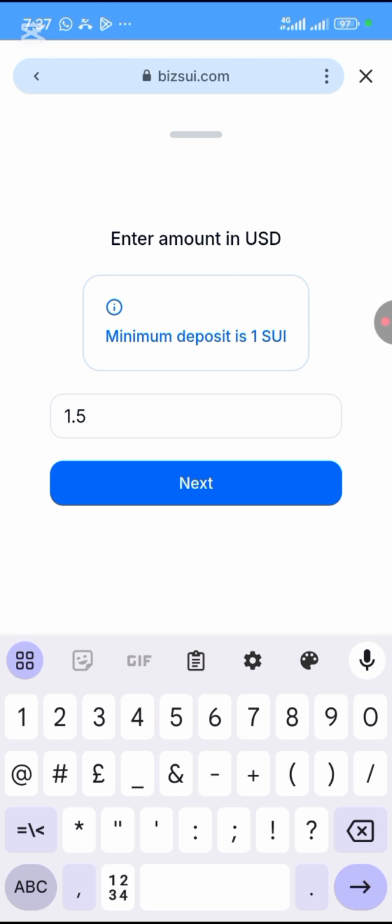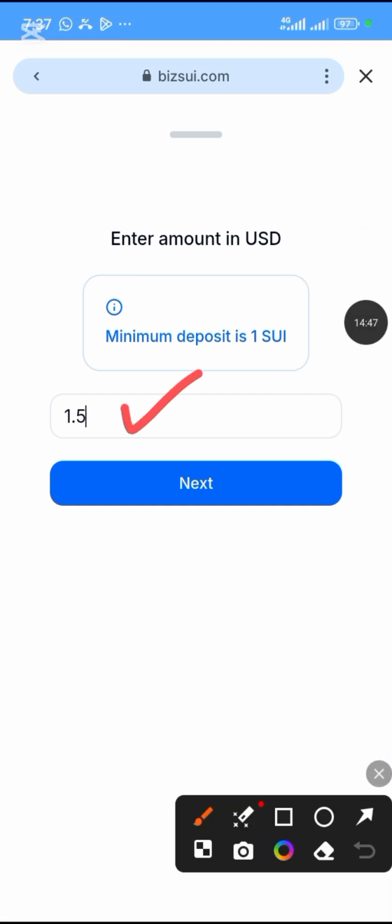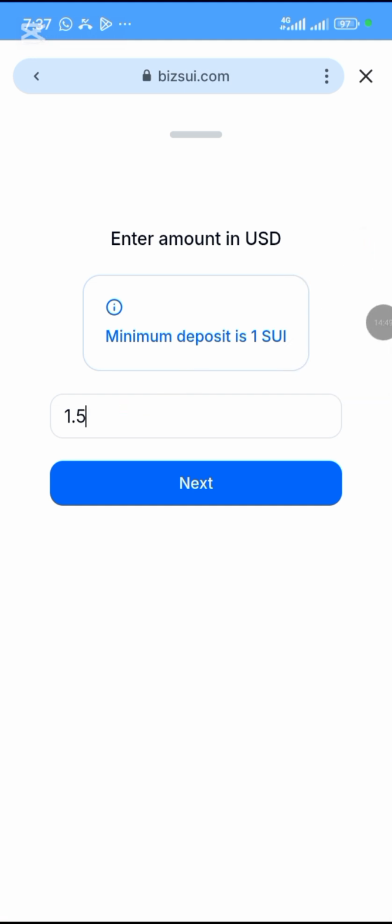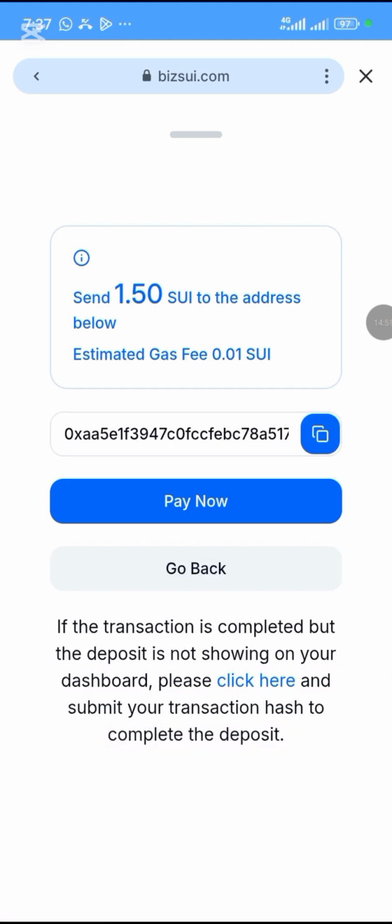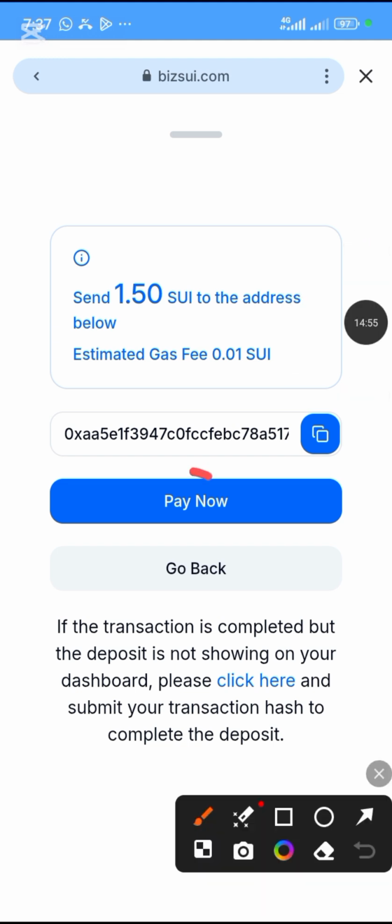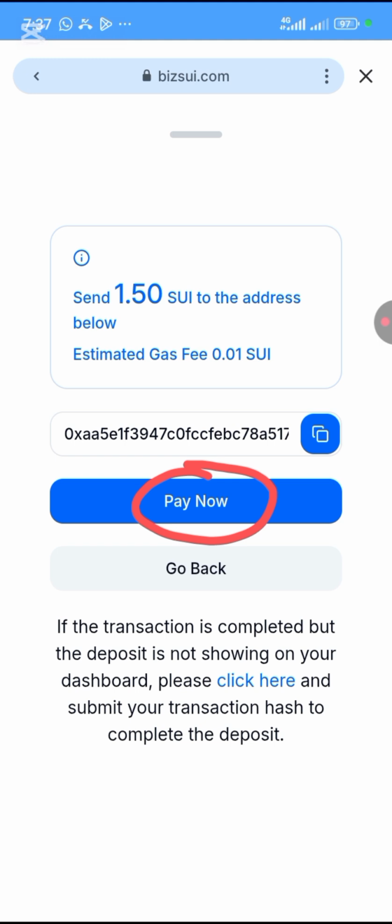Okay, so after you must have typed the number of SU you want to deposit, you click on next. Once you click on next, the next thing is for you to click on pay now, then you sign. Then after refreshing, it's going to add up to your balance. It's going to tell you successful, okay? You're going to see it here.